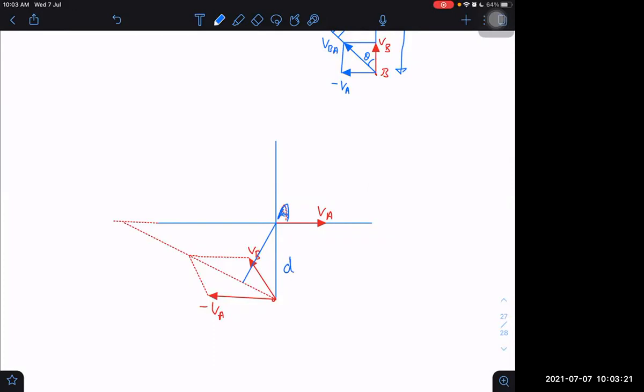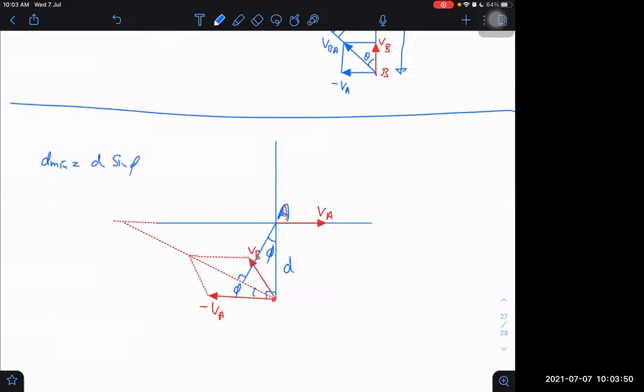Remember, if this angle is phi, then this angle also will be phi. It is true or not? Because it is 90 degrees to this, and 90 degrees to this. Yes, it is, sir. This will be phi only. So if somebody tells me what is phi, then I can tell him what is this thing, because this D minimum will again be initial distance into sine phi. Don't worry about initial distance, that is given to you.